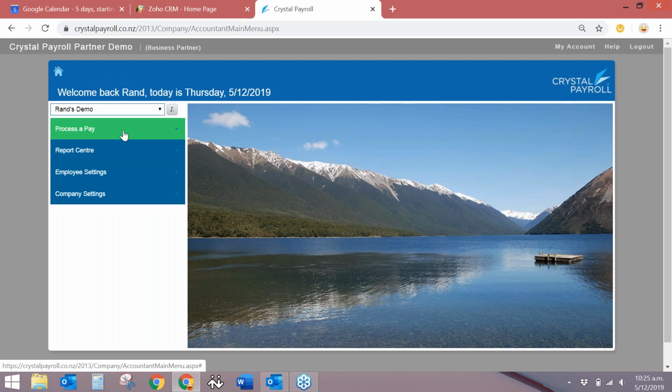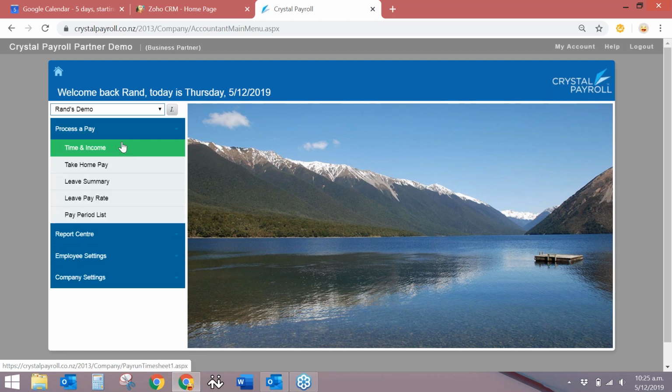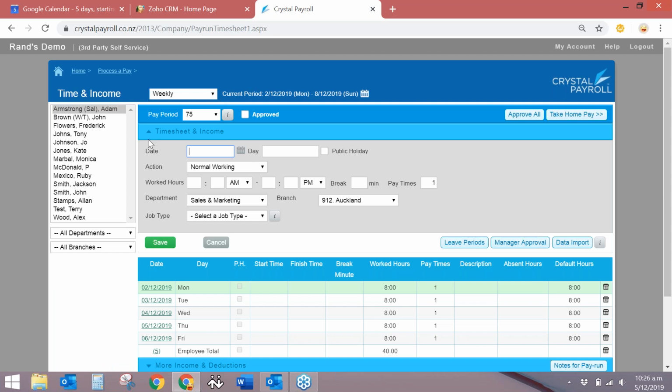Cool. So the next one I'm going to jump into is the process of pay section, and then we'll jump into the report center after that. So what it looks like to process a pay, which I guess is the most important part. If I just click onto time and income, at the moment we're on a weekly pay period from the week of the 2nd until the 8th. So that's this week. So here I've got my employee, Adam Armstrong.